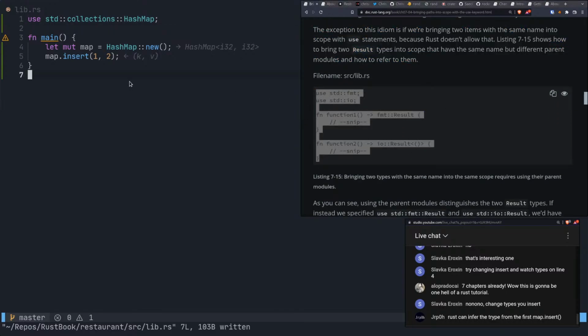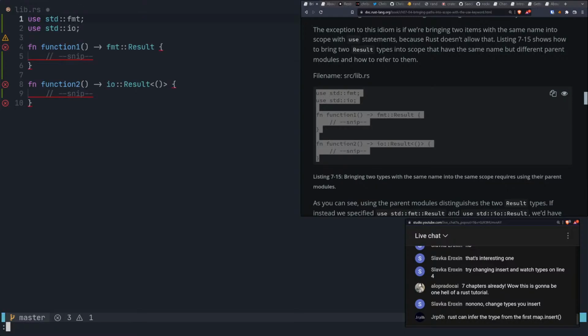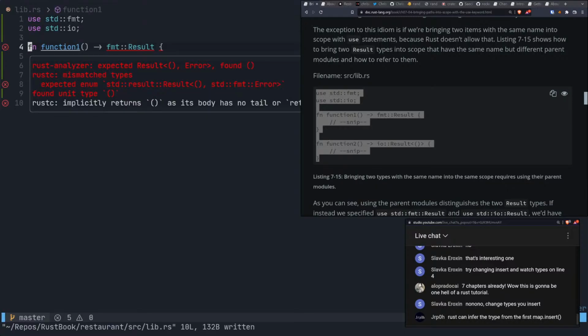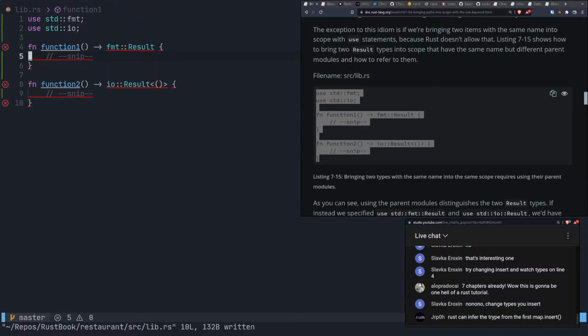So both in the standard library. What's the problem here? We're just not returning anything. So in the standard library, we have both fmt, which I'm assuming stands for format, and then we have io, which stands for input output. And so they both have a result associated with them. Now, if we go like this, we get rid of that, and like this.